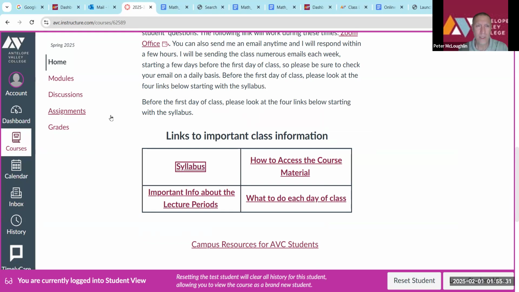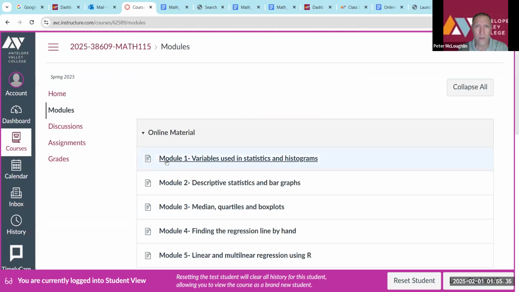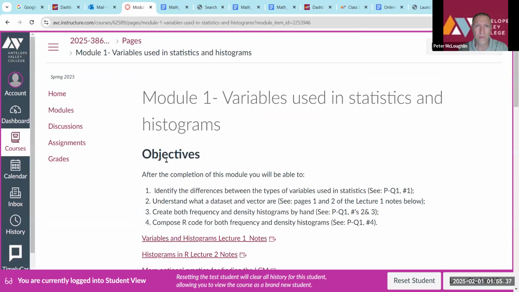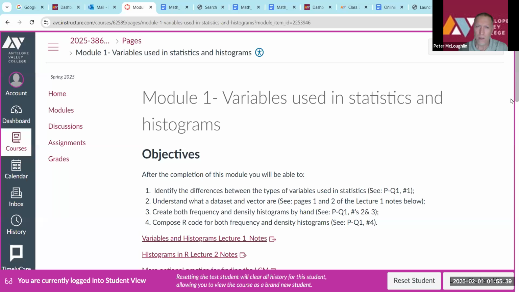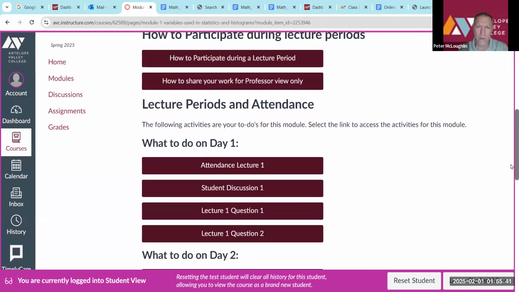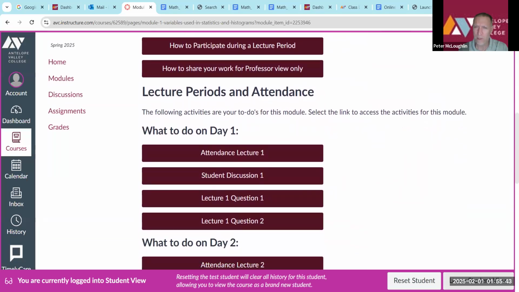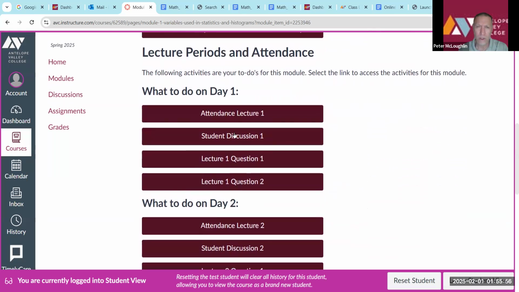Another way you can access the material is by going to modules and going to module one. Go back to the same place again. So let me leave student view just for a second here. Well, actually, I don't need to. On the attendance, you're just going to click on it, sign your name and submit it. Next thing you'll do is go to student discussion one.